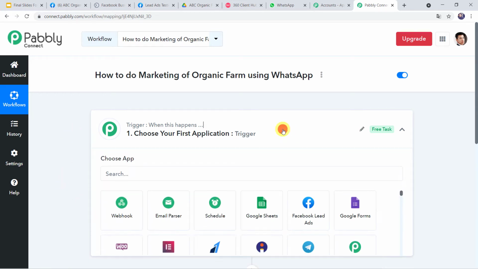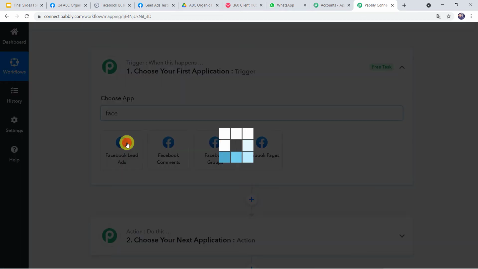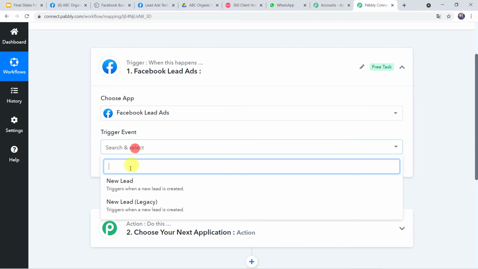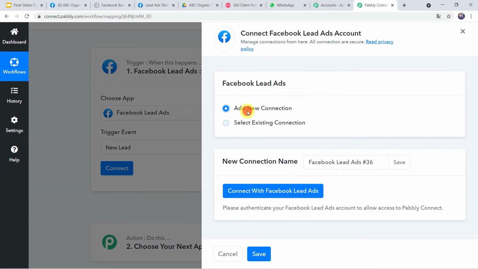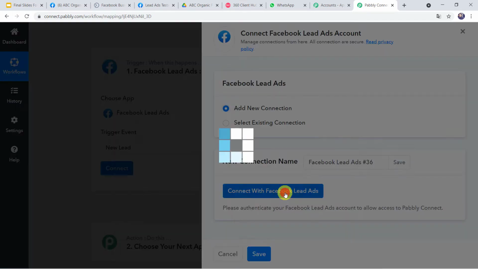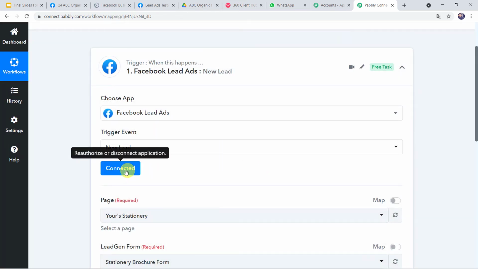So here in the trigger window, we have to select the application name as Facebook lead ads. In the trigger event, we have to select new lead. Click on connect. Click on add new connection and click on connect with Facebook lead ads. Authorization successful. And now Facebook lead ads are connected to Pabbly Connect just because I was already logged into my Facebook account. So make sure before creating a connection, you are logged into your Facebook account.